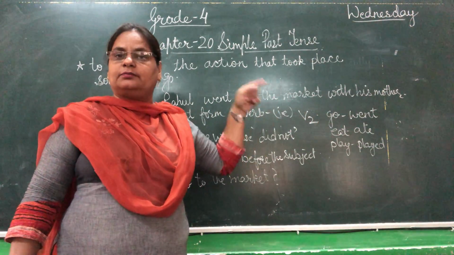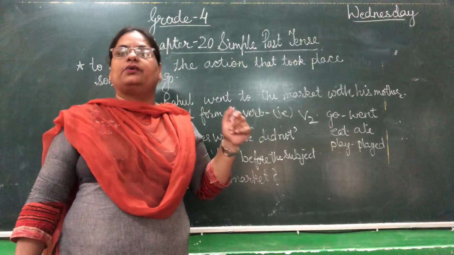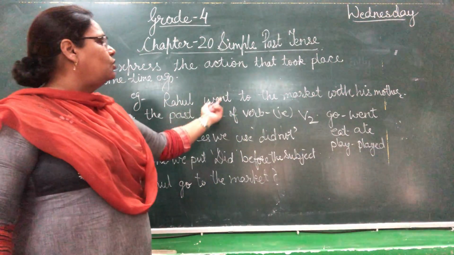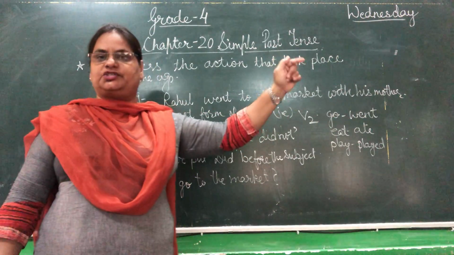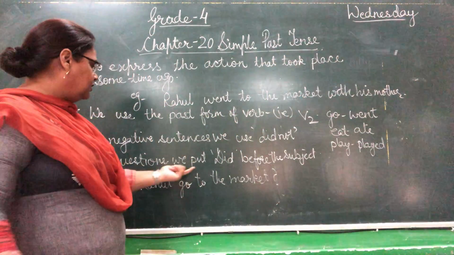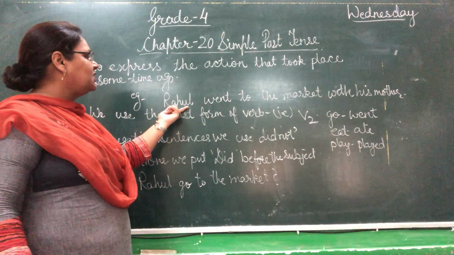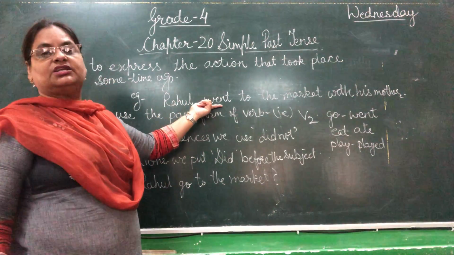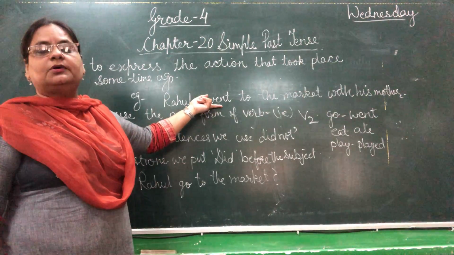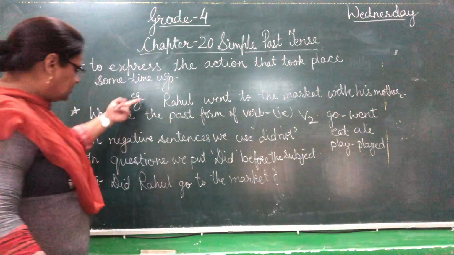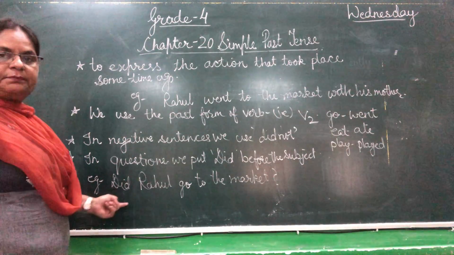This is, and put a question mark. This is a question. Okay, children? Did Rahul go to the market with his mother? Question mark. Here we have used did before the subject, and went will change into the verb's first form, go. Clear? So this is all in your chapter.